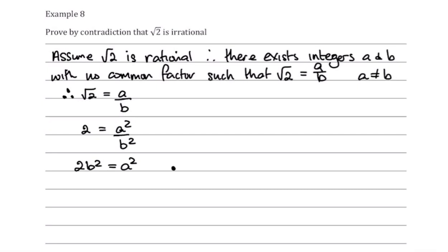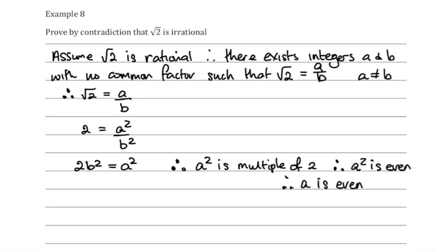Therefore, A squared is a multiple of 2. Therefore, A squared is even. And if A squared is even, then A is even.